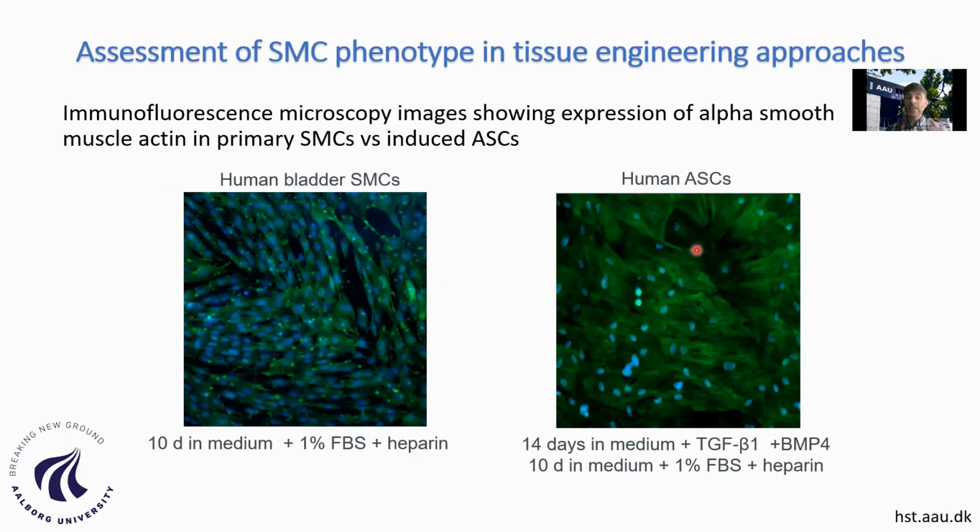And for the human adipose-derived stem cells, this requires a longer induction protocol. They require, first of all, induction towards the smooth myogenic phenotype, because these are stem cells that are multipotent, but they don't have any definition of their phenotype. So we have to first induce them for 2 weeks in medium containing TGF-beta1 and bone morphogenetic protein 4. After that period, we induce in the same medium containing heparin and low amounts of fetal bovine serum. And as you can see here, they also express these smooth muscle actin markers.